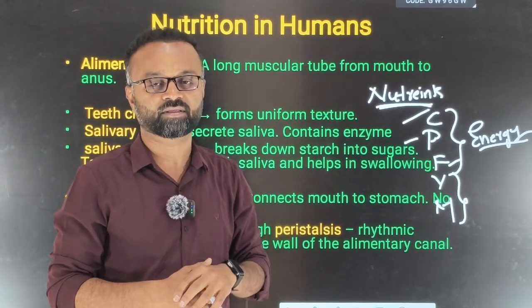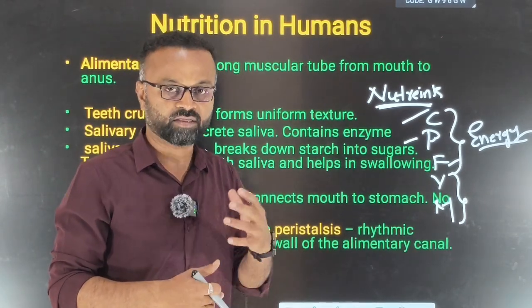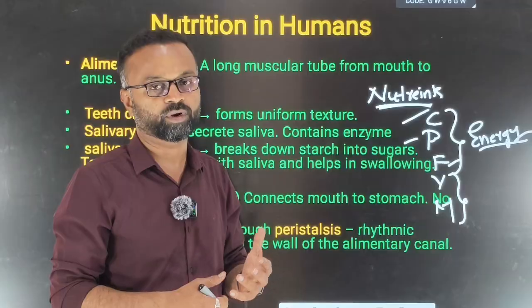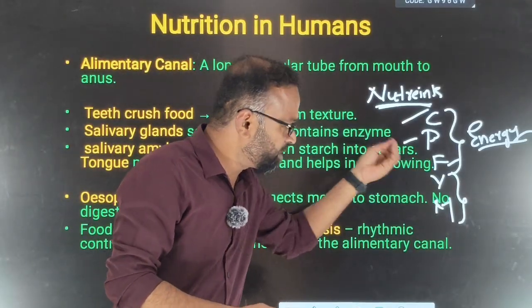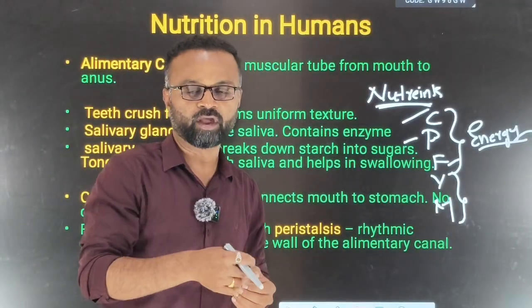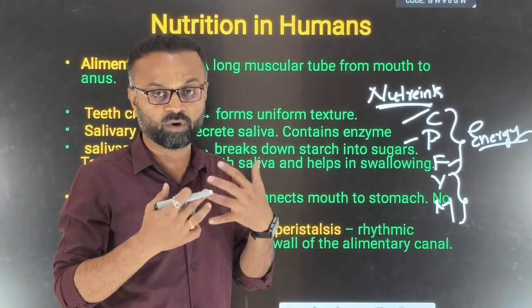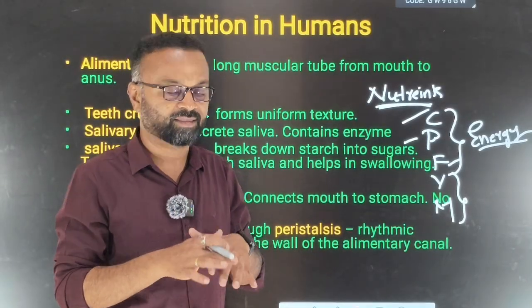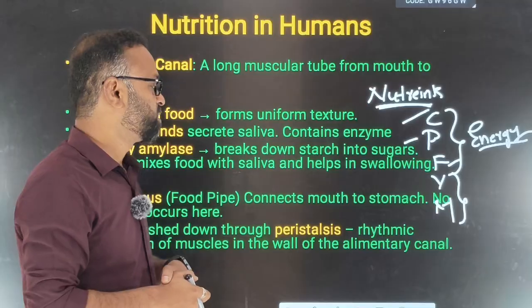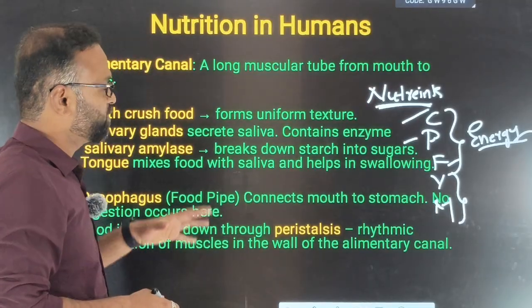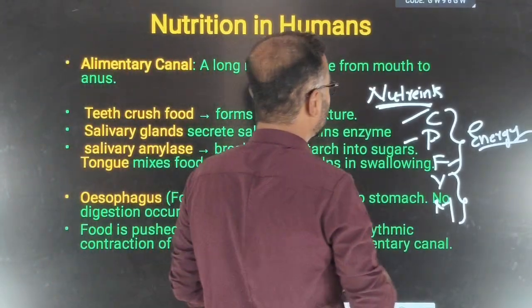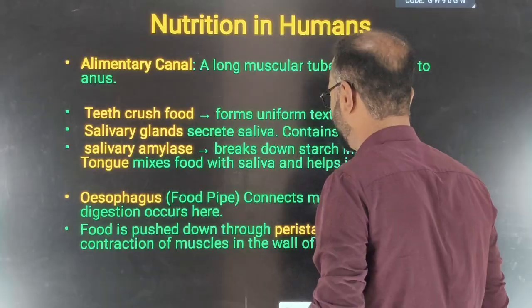Then come the proteins in the grains, egg whites and sprouts. And very little fat is there in the form of oils, groundnuts or milk products, which is lesser in quantity. So let us try to understand the nutrition in human beings in detail.